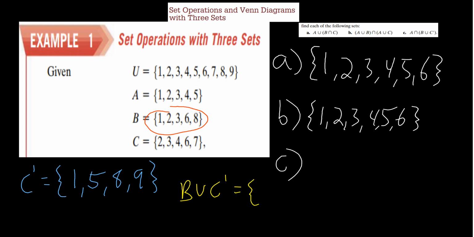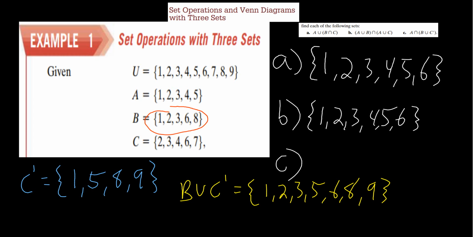So 1 is in both, 2, 3, and then C complement has 5, so put that 5 there. 6, 8 is in both of them, so put the 8 there, and then 9. That's a horrible squiggle there, and that's also a horrible squiggle, but we're going to live with it. So that is B union with C complement: 1, 2, 3, 5, 6, 8, 9, then in the yellow. Then we're going to say the intersection of that.